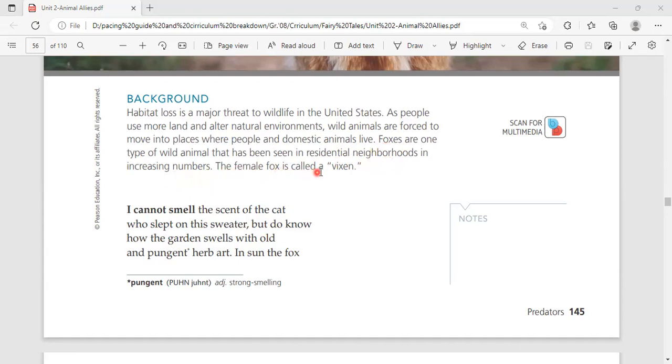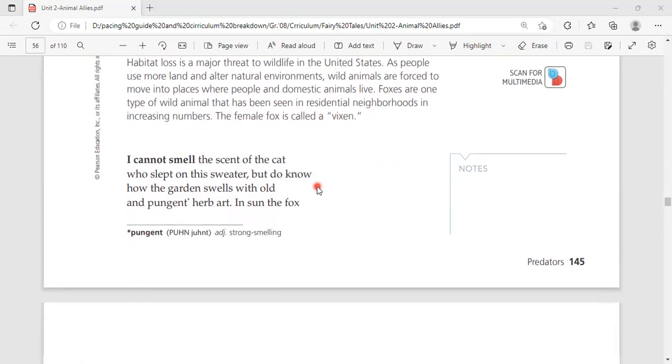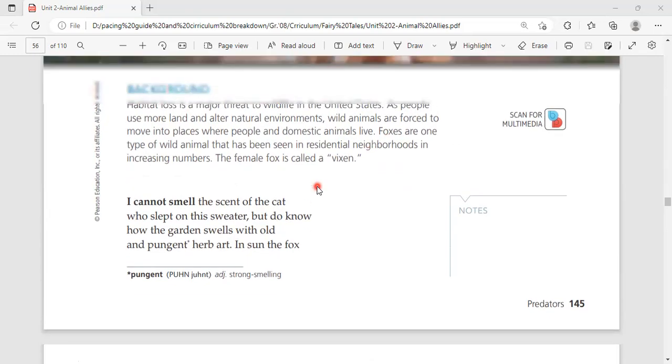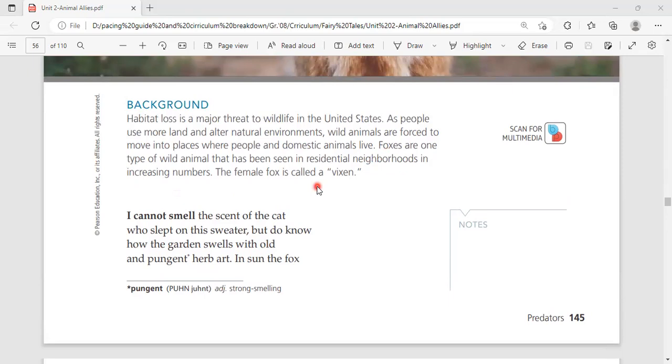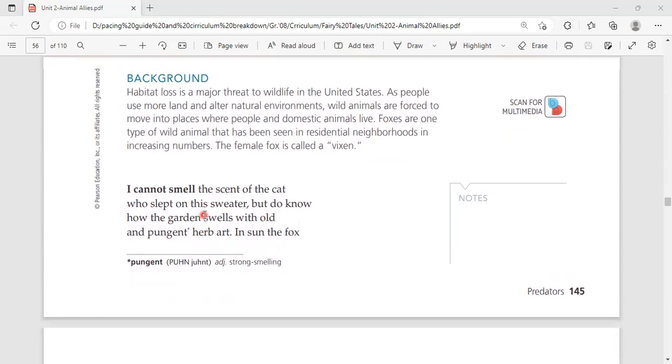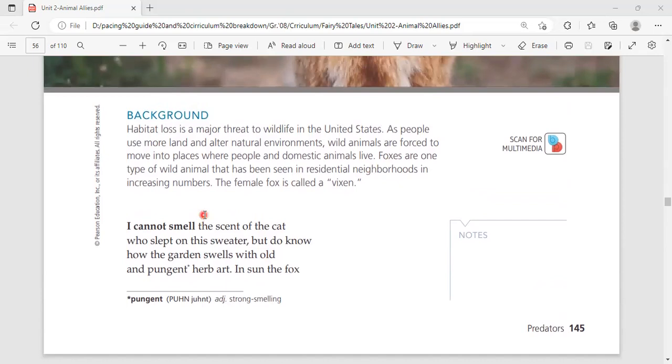The female fox is called the vixen. Okay, listen, this is the background about the story. Tomorrow, inshallah, we can read the poetry itself, but now we got the background about that, and we know what the author's purpose is here in writing this poetry. He thought that the habitats of the people are getting larger and larger, and that threatens the wildlife of the animals. For example,